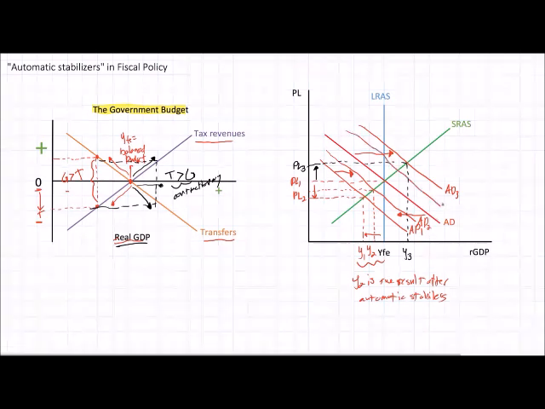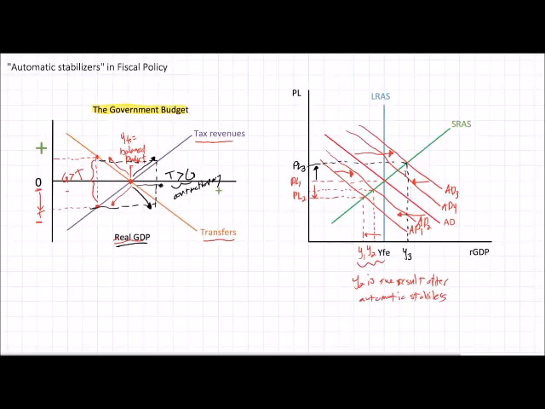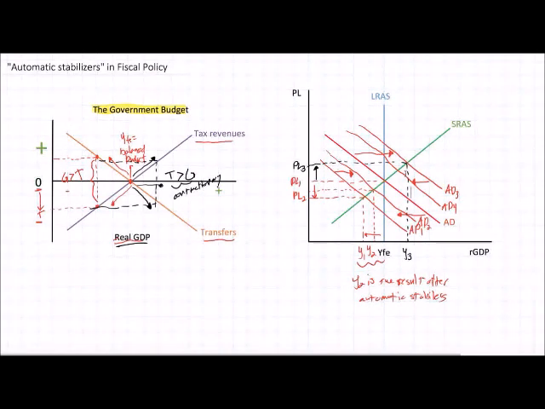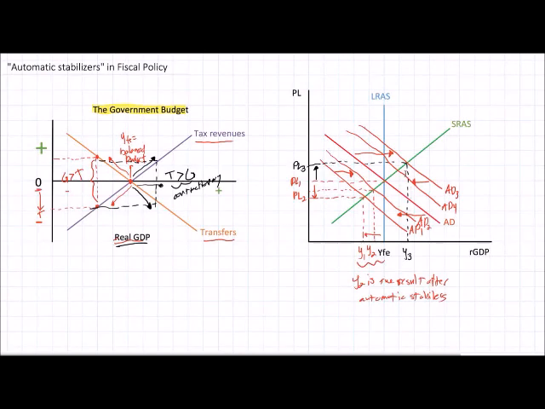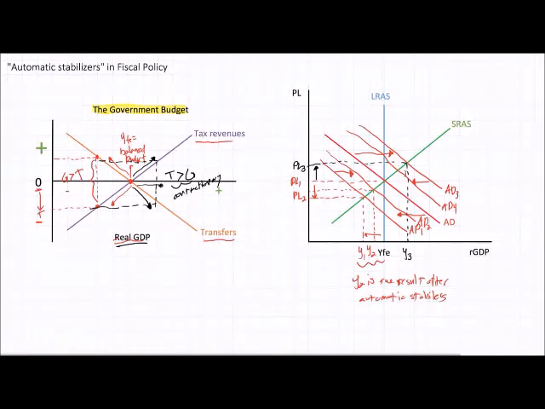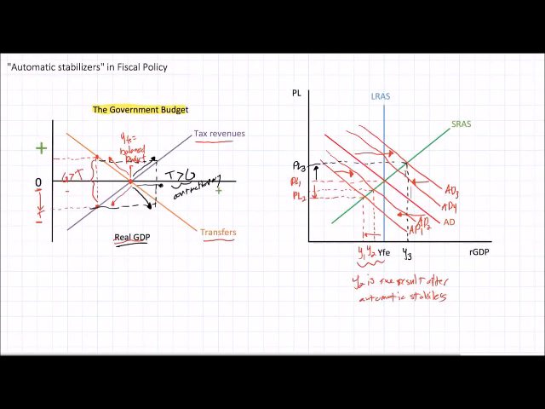On the flip side, if output increases and AD shifts out to AD3, we're going to see tax revenues automatically go up and government spending automatically go down, helping soften the impact of the positive demand shock. Inflation will be lower than it would be without these automatic stabilizers built in. Fiscal policy is a great tool for policymakers to use. However, they often can't agree, and therefore these built-in stabilizers are there to make sure that an economy experiences less severe recessions and less severe inflation, thanks to the fact that tax revenues and government spending on transfers will automatically adjust when an economy experiences a contraction or an expansion.